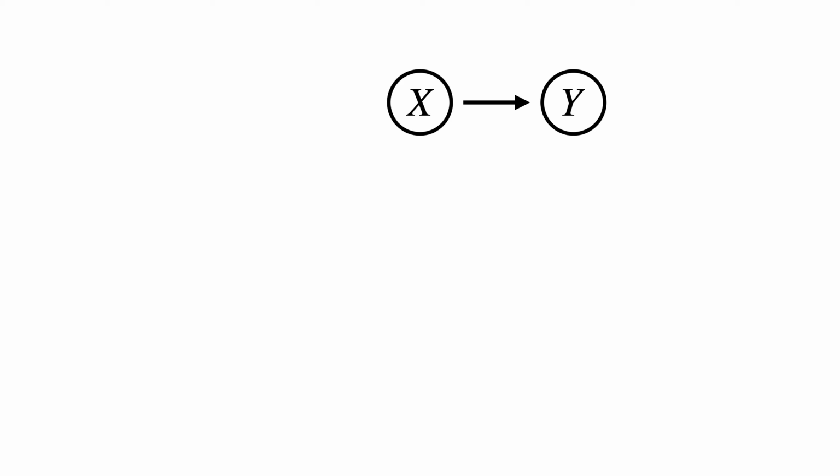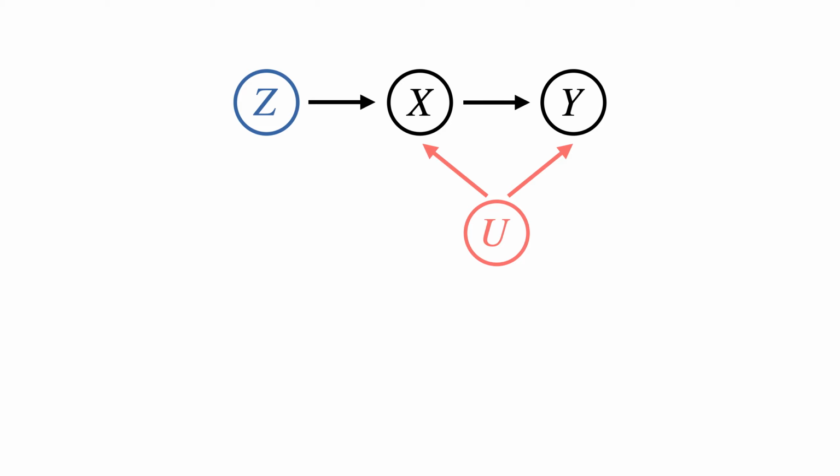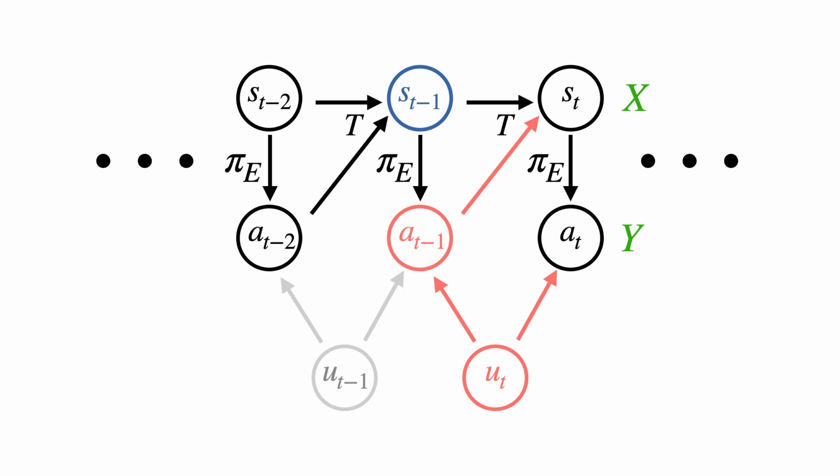Consider trying to regress from x to y, both of which are influenced by a confounder u. Ideally, to mitigate the effect of the confounder, we would randomize over x via a controlled experiment. However, if we only have observational data, we can achieve a similar effect via a source of randomness independent of the confounder. This variable is called an instrument, which we denote as z. The key idea is that we can condition on z to counter the effect of the confounder. In our model, the past state acts as an instrument as it is independent of future confounding.